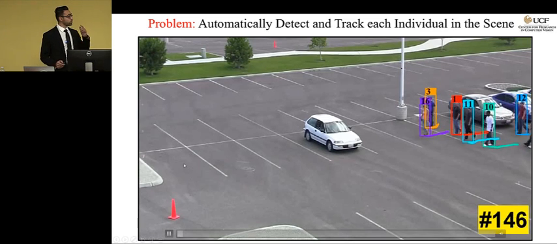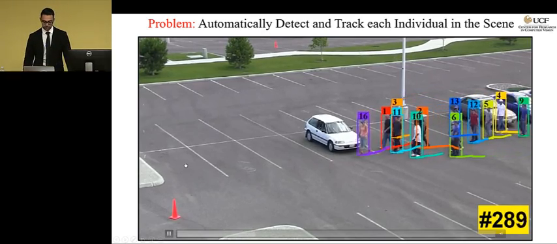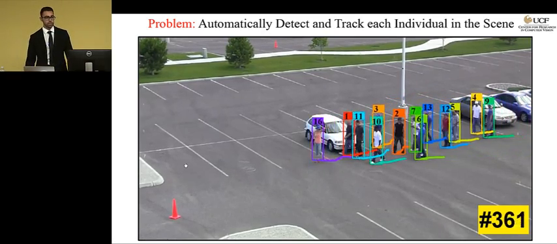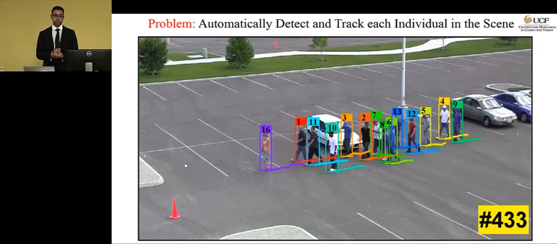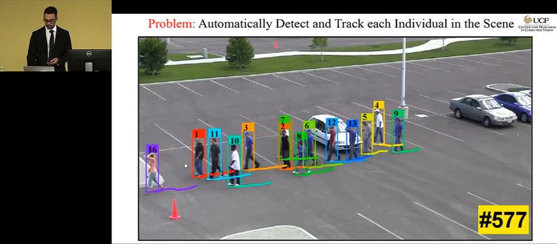So the problem that I'm trying to solve is multi-target tracking, where the goal is to automatically detect and track every individual in a video sequence and then assign an ID to every person. So we would like this ID to remain the same for the person throughout the entire sequence.